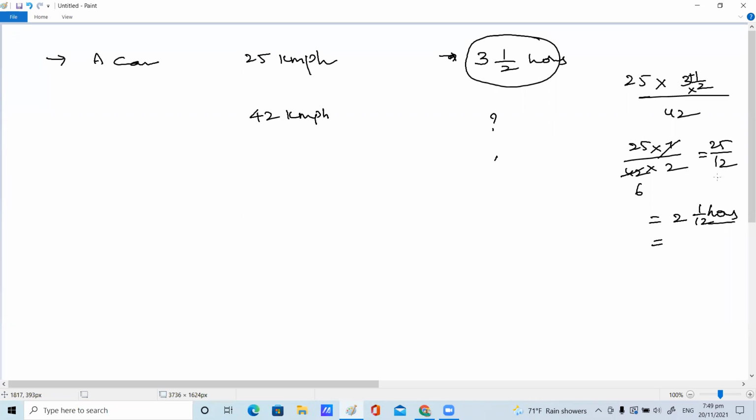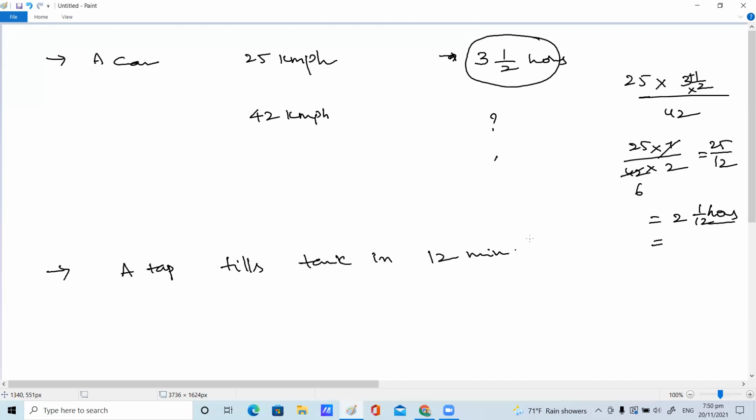There is another lively application here. There are a few questions regarding a tap. A tap fills a tank in 12 minutes, children.